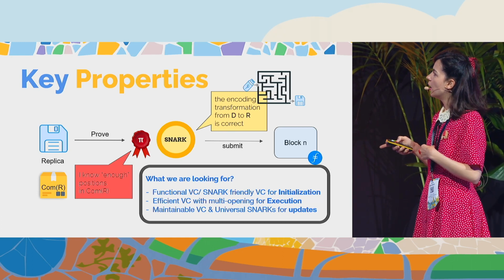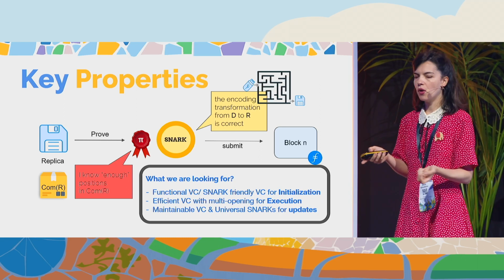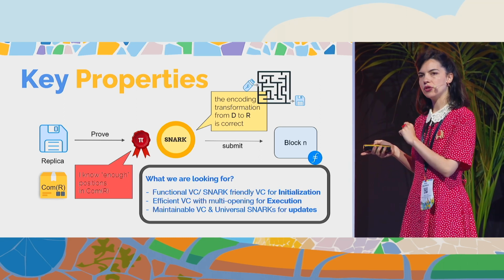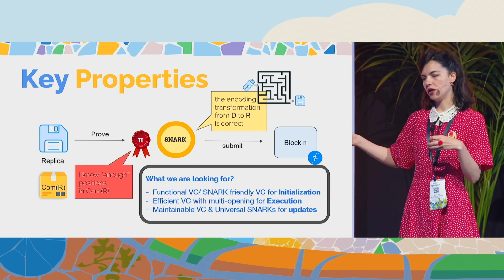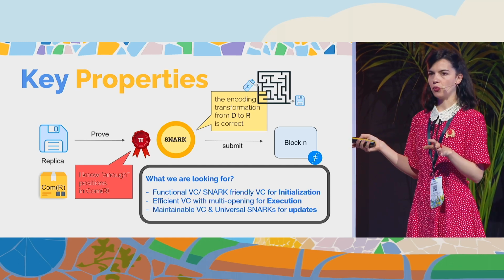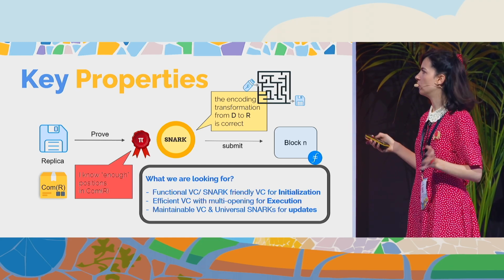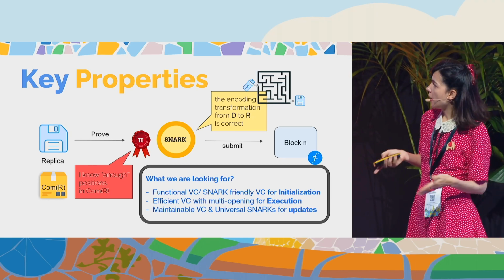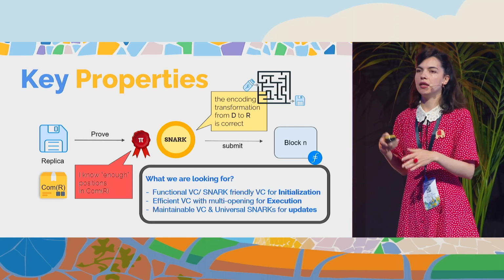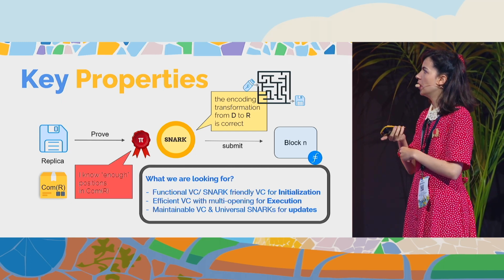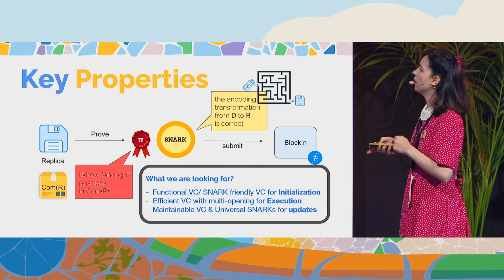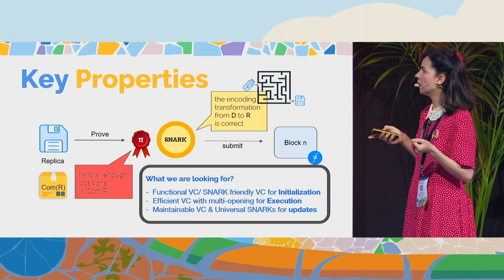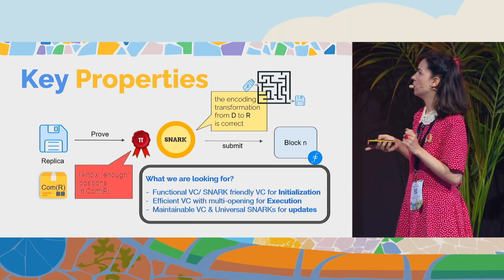And then for the execution, we want a commitment that allows us to open positions in an already committed vector in an efficient way, and many positions, not only one. And what we would like even more, we would like to update the protocol or maybe change the data on the fly. So a maintainable vector commitment for updates would be great.